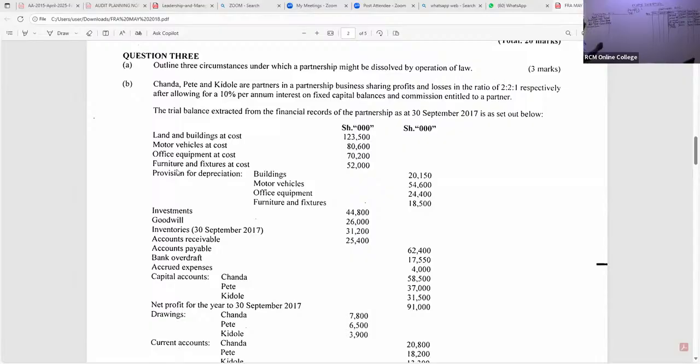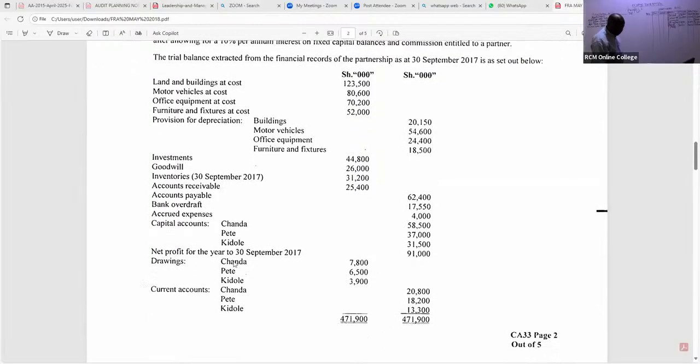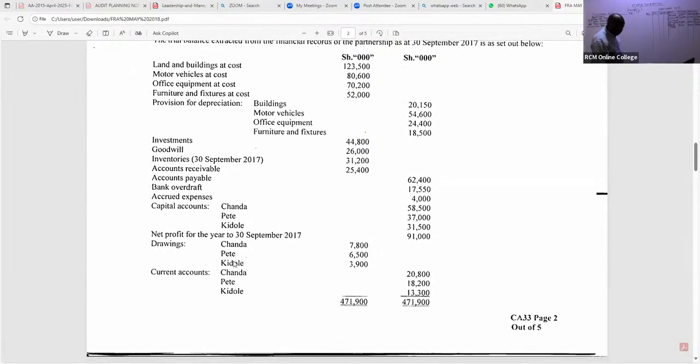52,000 minus 18,500. So is there somebody who can give me this figure, my good students? Thank you so much. So already we have a figure. They're giving me a figure of 33,500.